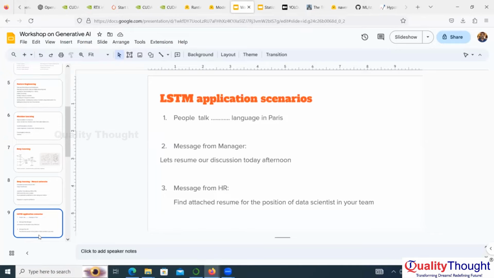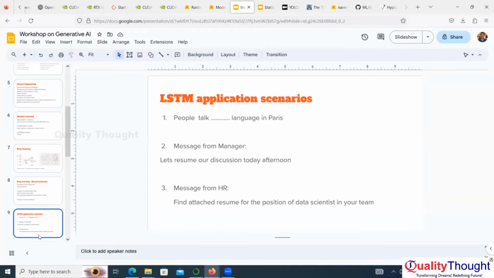Let us take the next scenario. If I get a message from my manager, "let us resume discussion today." Here the word is resume. Resume in this context is a verb. He would like to continue the discussion. That's what he means. Another message came from HR: "find attached resume for the position of data scientist." Here also the word resume, but here the resume is a noun.